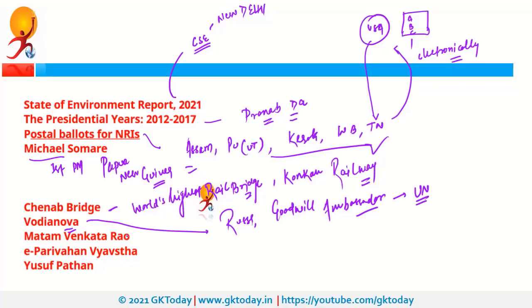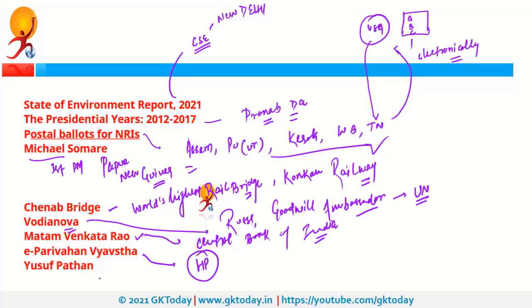Next is Matam Venkatrao. So recently M. Venkatrao was in news as M. Venkatrao has been appointed as the MD and CEO of Central Bank of India. Next is E-Parivahan Vyavastha. So it is a transportation facility launched by the Himachal Pradesh government.